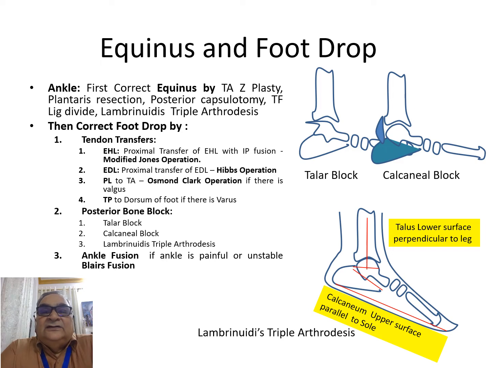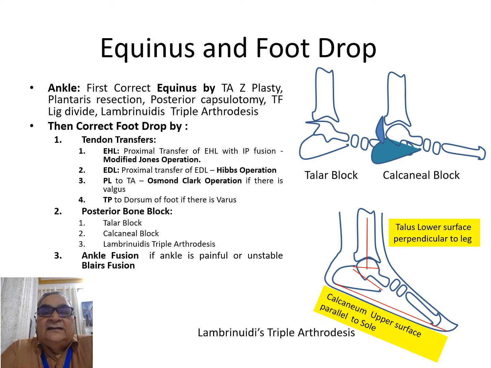Equinus will be converted into foot drop if you correct the equinus by a tendo-Achilles Z-plasty, resection of the plantaris, posterior capsulotomy, and to accommodate the widened talus, you may have to divide the tibiofibular ligament and widen the ankle mortise. Alternatively, in adults, equinocavovarus deformities are corrected by triple arthrodesis, which is the Lambrinudis triple arthrodesis.